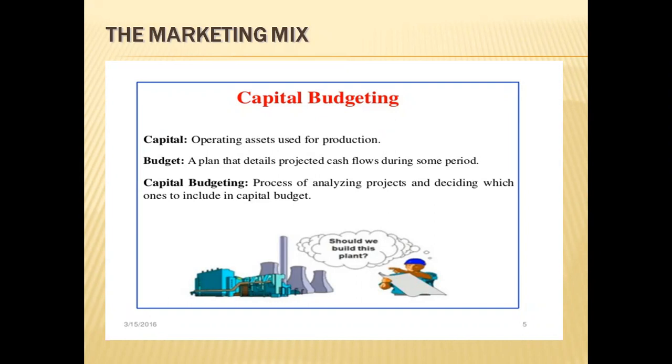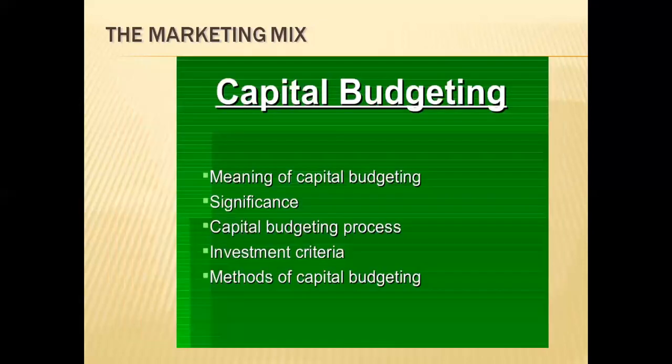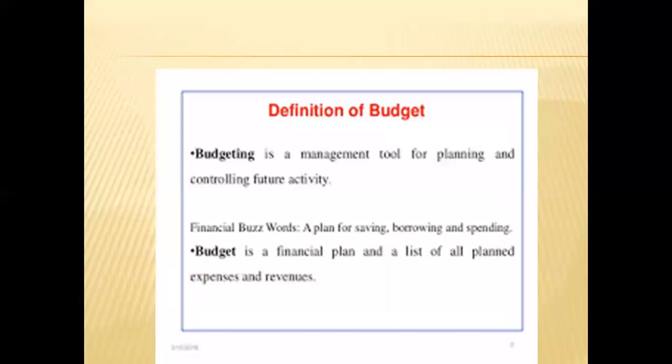Capital budgeting is a process of analyzing the projects and deciding which one to include in capital budgeting. So capital is nothing but operating assets used for production, whereas a budget is a plan with detailed projected cash flows during some period. Now I'll see the meaning, the importance, the process, the investment criteria, and the methods of capital budgeting.